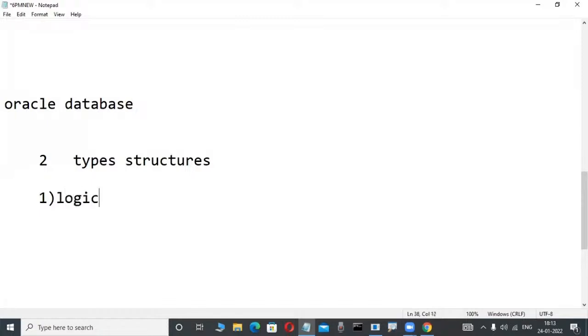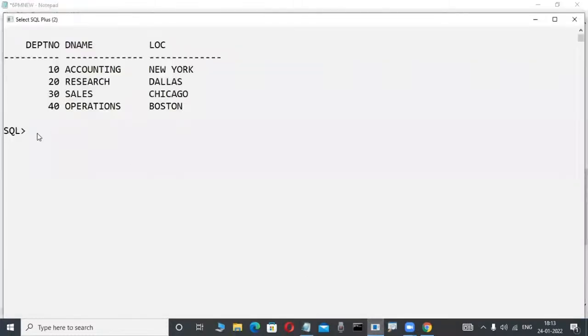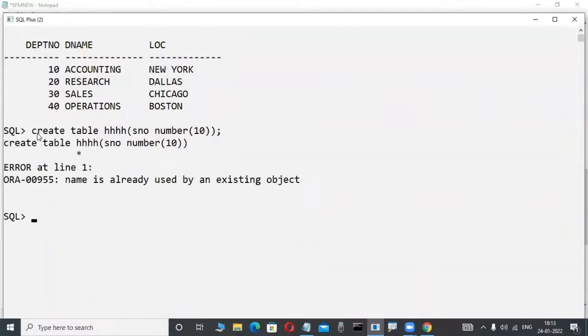What is a logical structure? Suppose you are creating a table in your database. Whenever I create a table, observe here, it is not visible in the operating system.